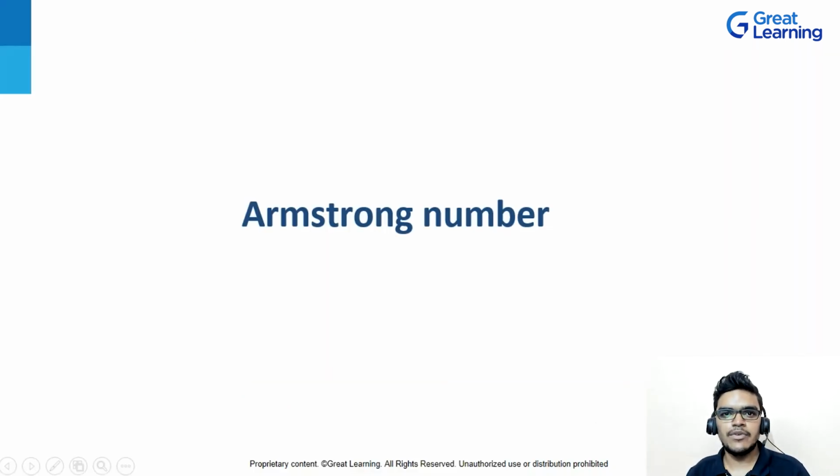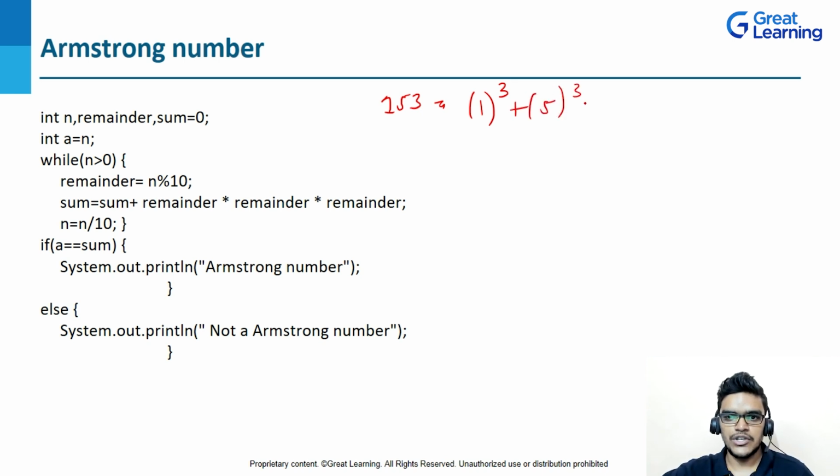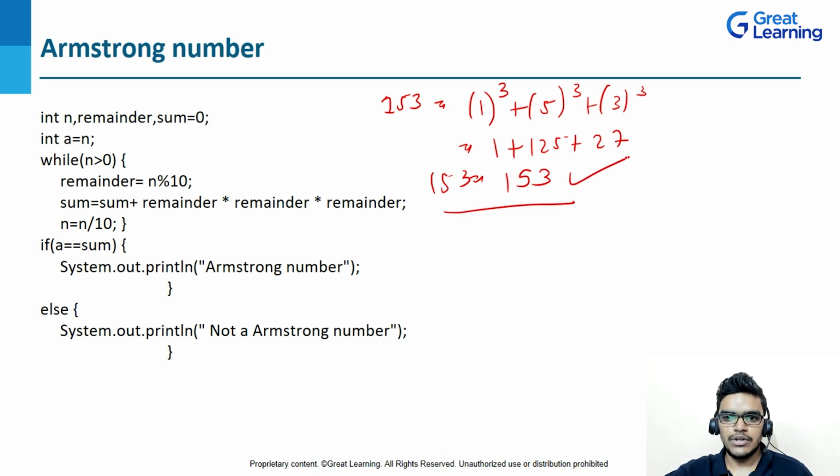Now we will see the concept of Armstrong number. So what is an Armstrong number? Let's take a number 153, right? So 153 has three digits, and what I will do is write 1 and do the cube, then 5 and do the cube of 5, then 3 cube. Here 1 cube is 1, 5 cube is 125, 3 cube is 27. If you add these, on adding I am getting 153. So this is an Armstrong number, right?